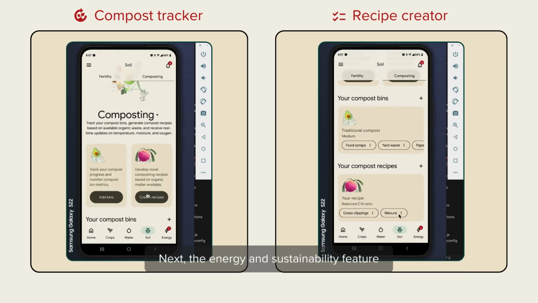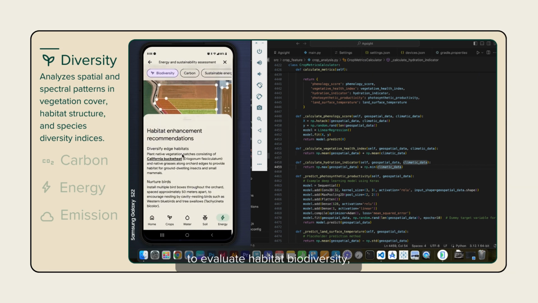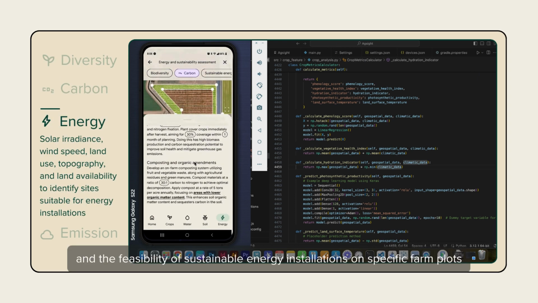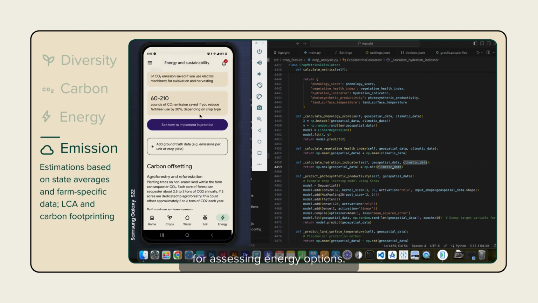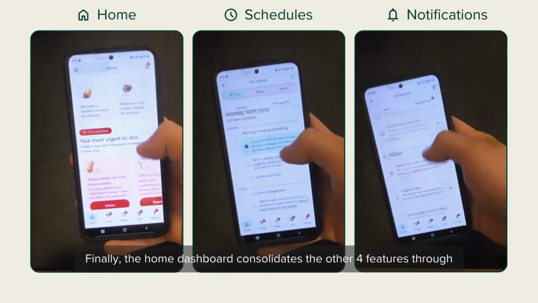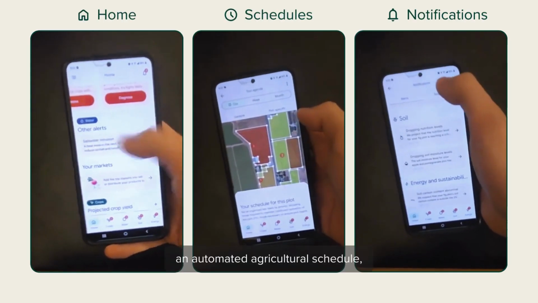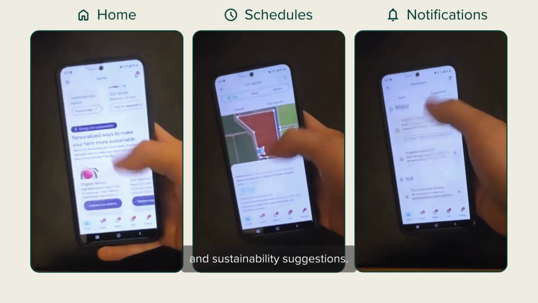Next, the energy and sustainability feature uses a CNN from onboarding to evaluate habitat biodiversity, soil carbon distribution, and the feasibility of sustainable energy installations on specific farm plots by using predictive simulations for assessing energy options. Finally, the home dashboard consolidates the other 4 features through alerts, suggestions, markets, and automated agricultural and sustainability suggestions.